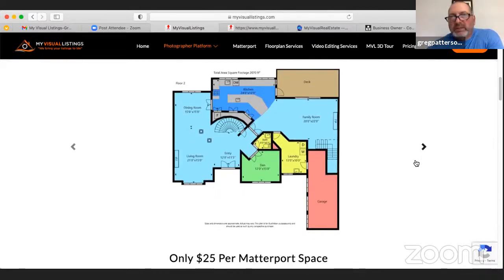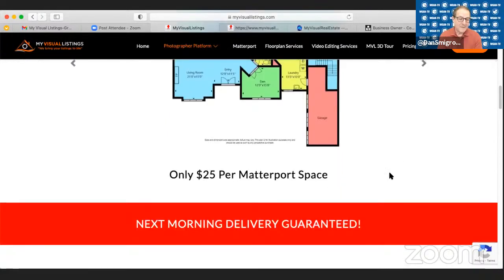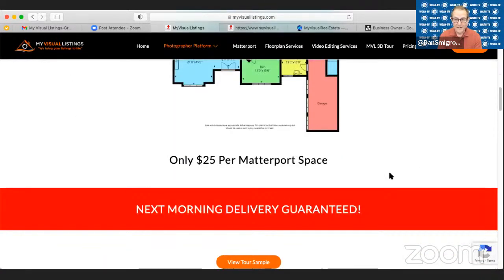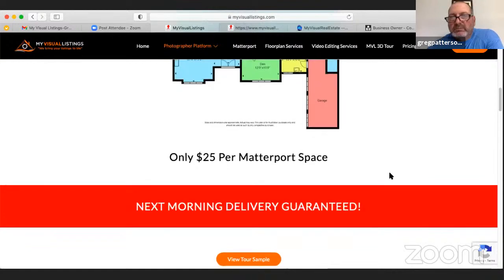Mm-hmm. Okay. Yeah, at time of order, we have a field, which you'll see later, where you put in there, like, I don't want this, or I don't want total square footage. Just give me the floor plan, right? And I think this piece is amazing. It's $25 per floor plan, full color.